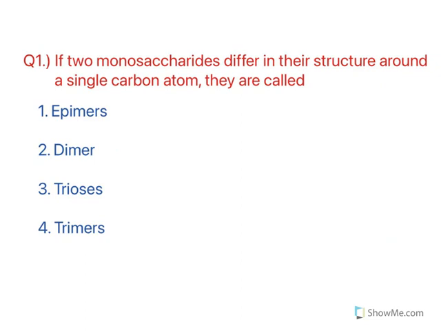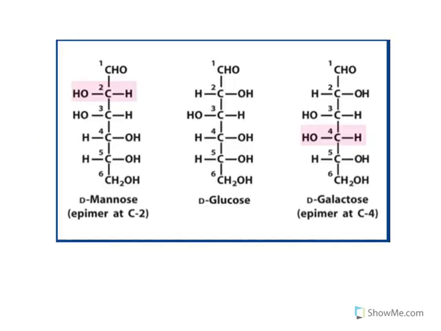Now, one of the questions is: if two monosaccharides differ in their structure around a single carbon atom, they are called epimers. This is in carbohydrate chemistry. See the examples. So this is the structure of glucose. Now glucose is a 6 carbon containing carbohydrate. It is a monosaccharide.